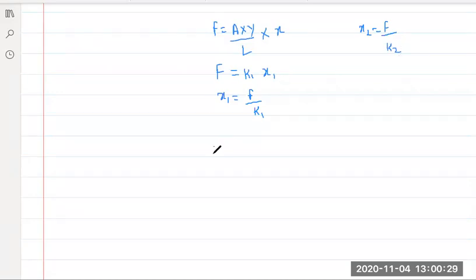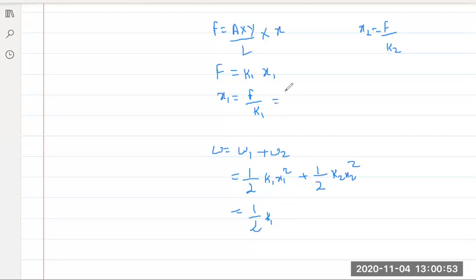Now, work done is work done due to first wire plus work done due to second wire, which is half K1 into x1 square plus half K2 into x2 square. I hope all of you understood how, because it is F into x. Half K1 into x1, which is F by K1, and F is equal to W, so W by K1 whole square, plus half K2, W by K2 whole square.